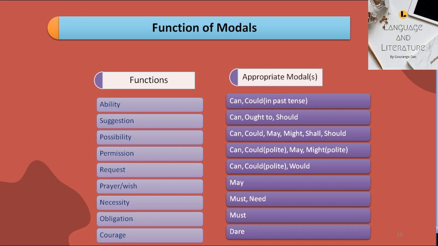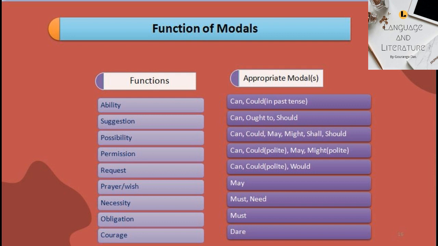To express ability, the modals like can and could are used. To give suggestion, the modals like can, ought to, should are used. To denote possibility, the modals like can, could, may, might, shall, should, etc. are used. To give permission, to take permission, can, could, may, might are used. To express request, the modals like can, could, and would are used.